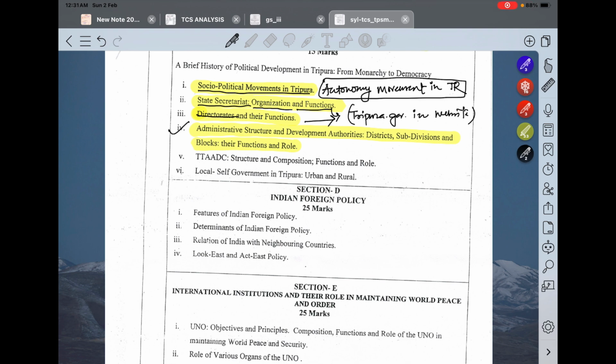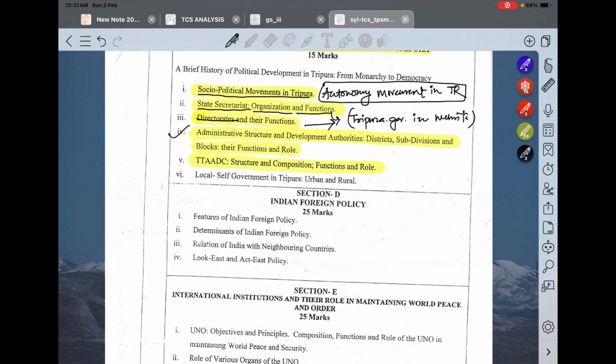Next is TTADC structure, composition, functions and role. Now this is very important from our point of view. There is a website named TTADC.gov.in.